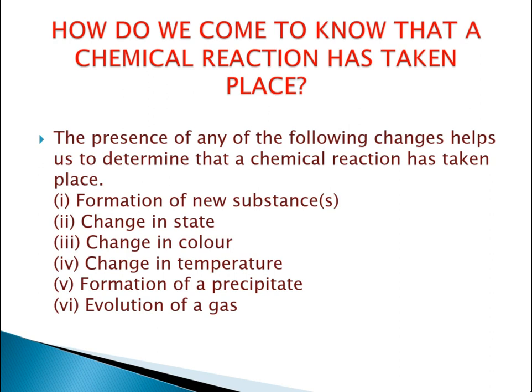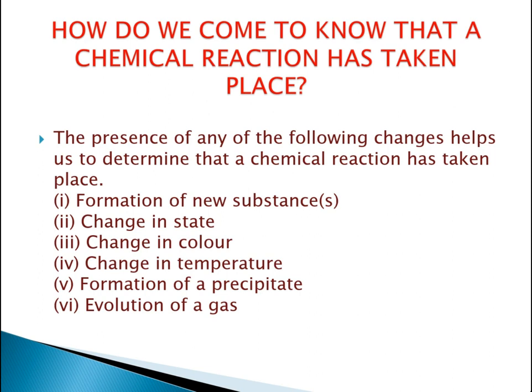So based on these criteria, based on these factors, a chemical reaction takes place. The formation of new substances occurs. The state of the substances is changed. A change in color as well. The color of the substances gets changed.